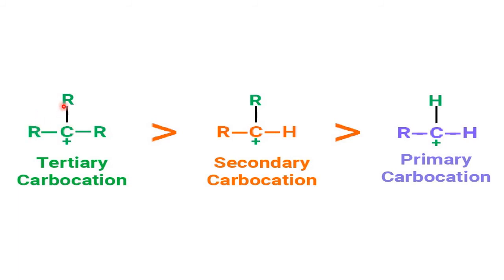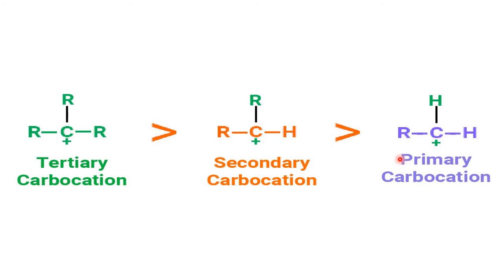This will give electrons, this will give electrons, this will give electrons. So for the time being, this plus charge is nullified, satisfied. So it is stable. Whereas in this case, only two electron donating groups are there, so only two sides help this positive charge. Here, only one alkyl group, only one help. Here two helps, here three helps. And in the case of methyl carbocation, no help at all. What is methyl carbocation? It is CH3 plus. Around C, all three are H only.